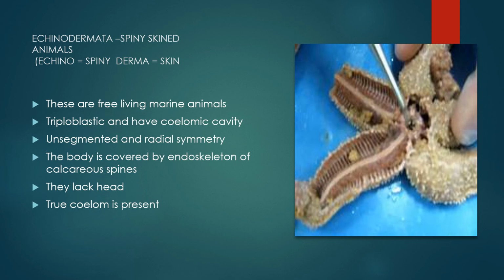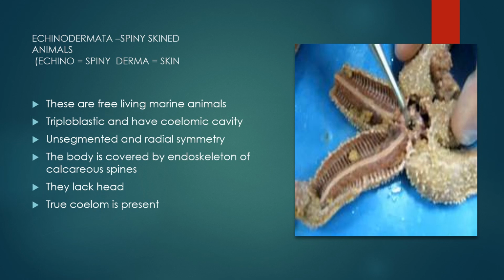Echinodermata, another phylum, having spiny skinned animals. Echinos means spines and derma means skin. These are free living marine animals. They are triploblastic and have a coelomic cavity. Their body is unsegmented and they have radial symmetry. The body is covered by an endoskeleton of calcareous spines.